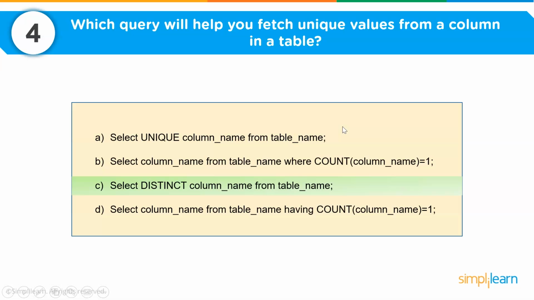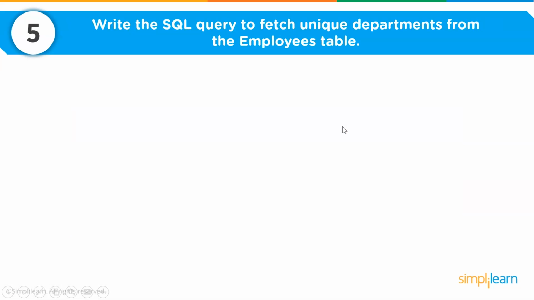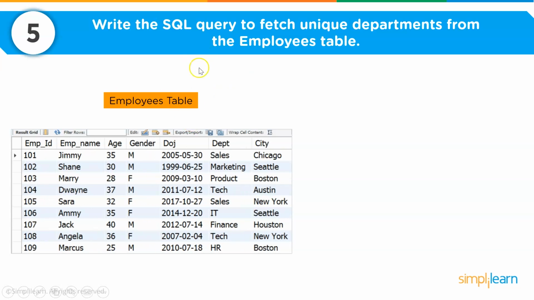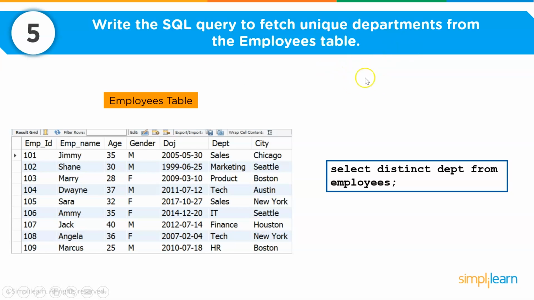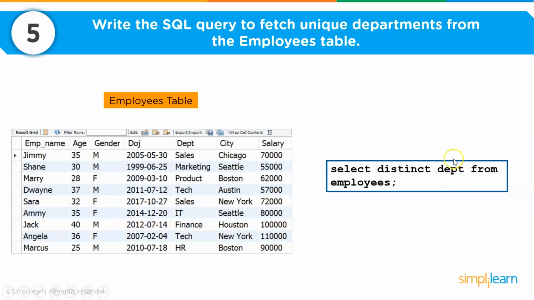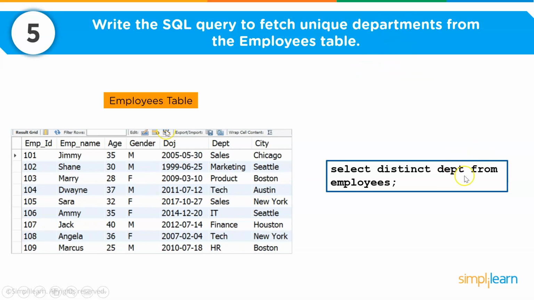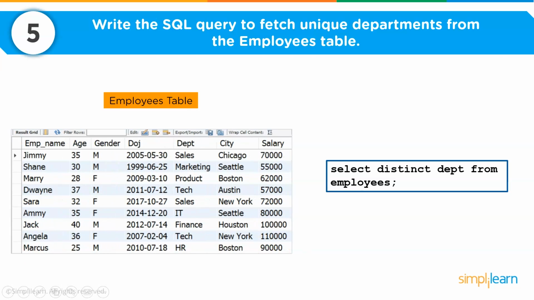Now moving to the fifth question. It is actually a similar question. We want to write the SQL query to fetch unique departments from the employees table. As we saw, this is our employees table, and if you want to find the unique departments from the employees table, you can just write select distinct followed by the column name, which is DEPT, from employees. Let's do this on our MySQL Workbench.